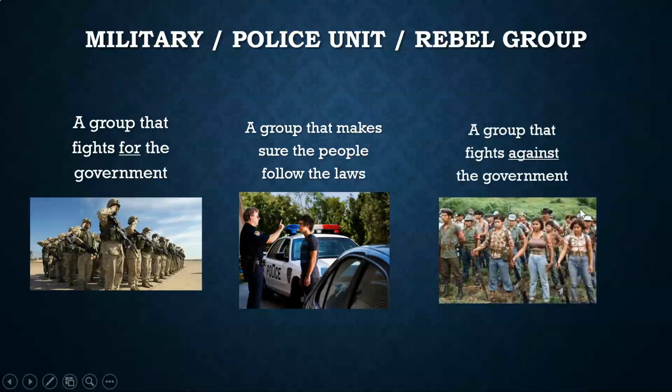The last word you need to know is a rebel group. This is a group that fights against the government. So in this picture you can see an example. You can see all these people are holding guns. They're ready to fight, but they're not wearing uniforms. They're not really part of the army. They're just like regular people that are fighting against their government. So these 3 words are words that sometimes come up in the interview, and you should know them.